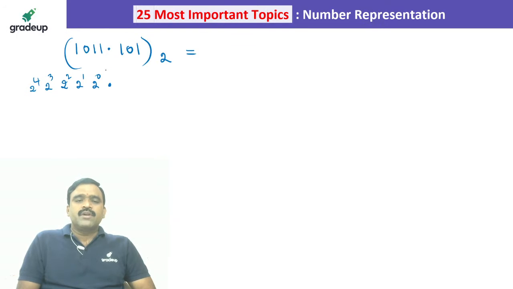So conversion from any number system to the equivalent decimal value is just taking the weight of each digit. After the decimal point, it should be 2 power minus 1, and 2 power minus 2, and 2 power minus 3, like this it will go. Okay, so as far as this is concerned,